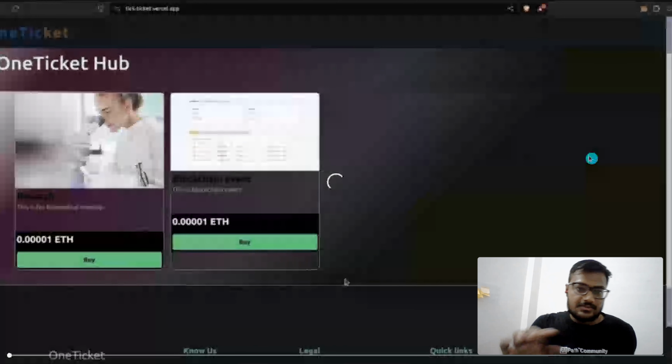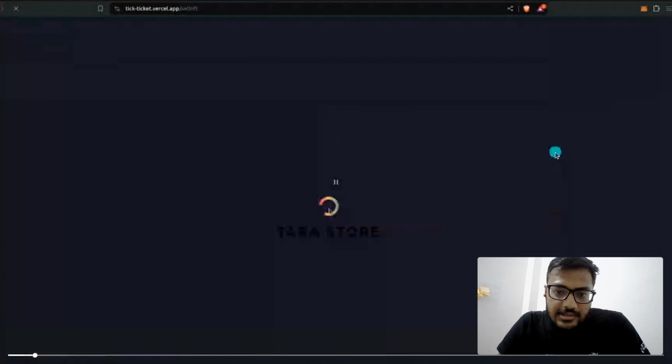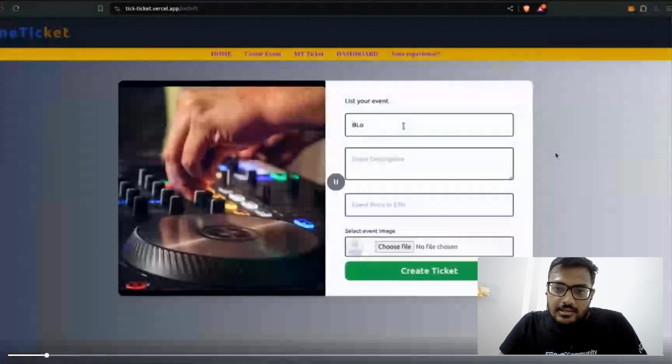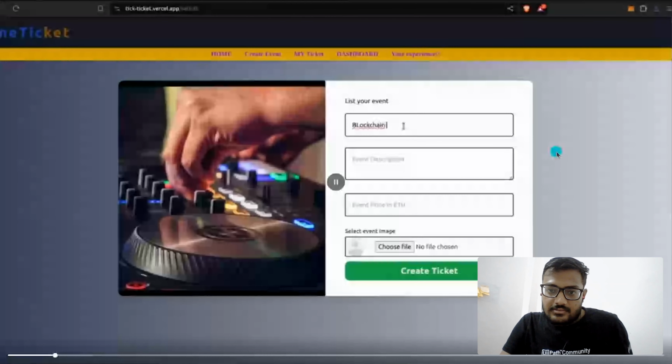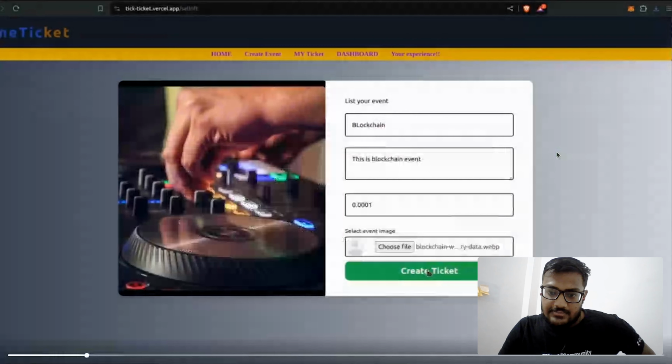So this is the landing page of my project. I have 2 tickets already created. Let me create the third one. Let's suppose I'm creating it for a blockchain event, with the description and the price. And I have to select an image. The image will be created in NFT form.